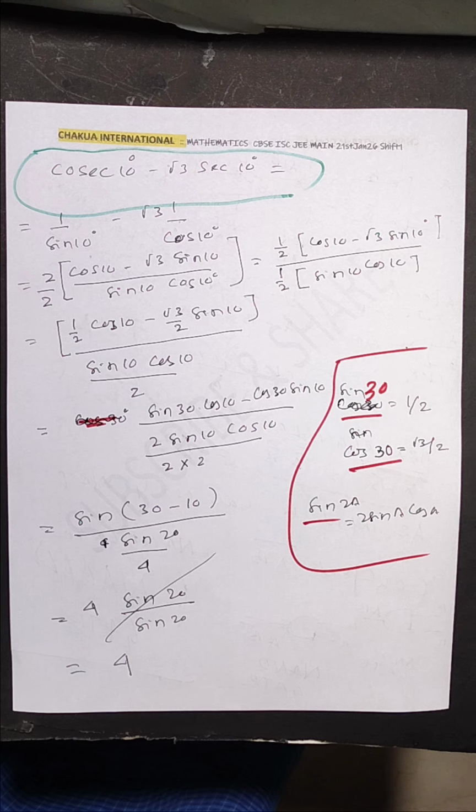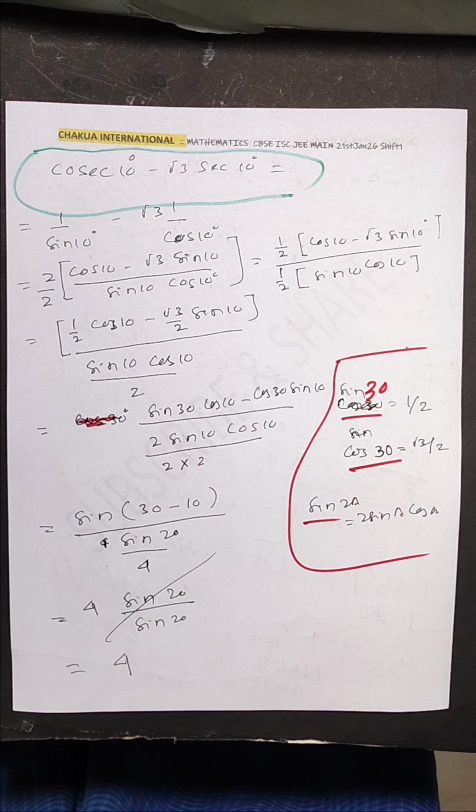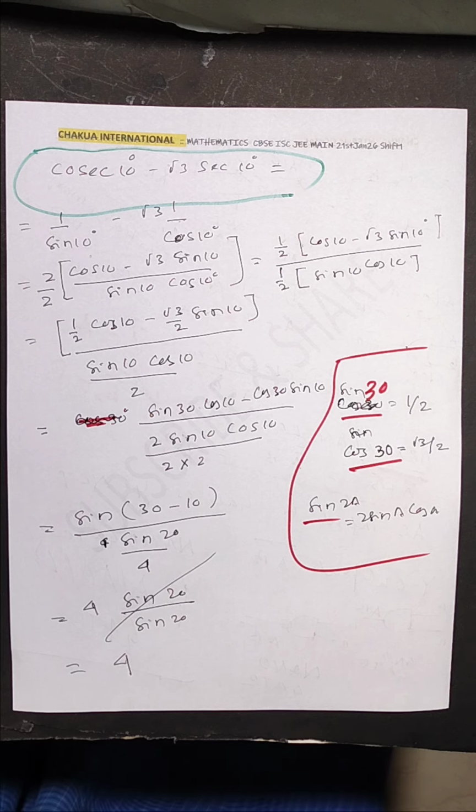The mathematics from JEE Mains 21st June first shift. It is applicable to ICSE, CBSE and JEE Mains also. Cosec 10 degree minus root 3 sec 10 degree, what is the value? Cosec 10 degree is nothing but 1 by sin 10 degree, and sec 10 degree is nothing but 1 by cos 10 degree.